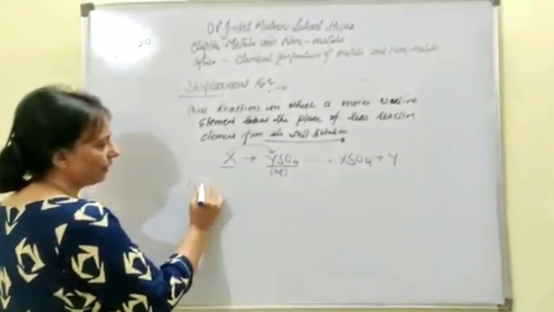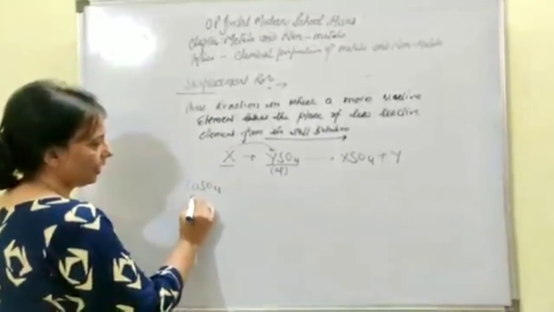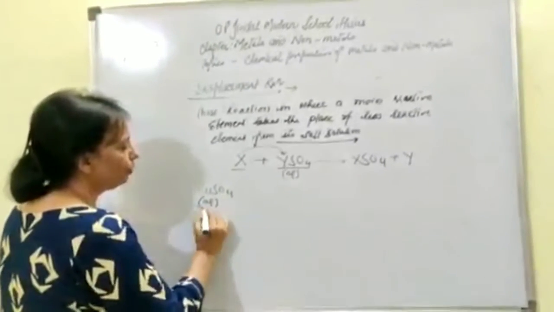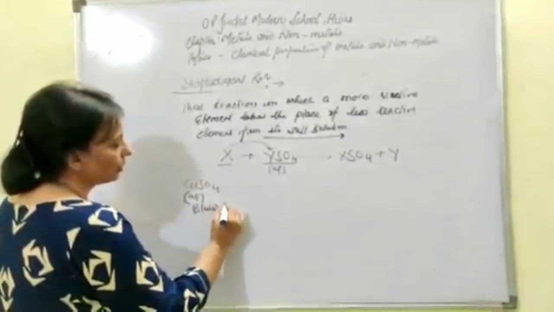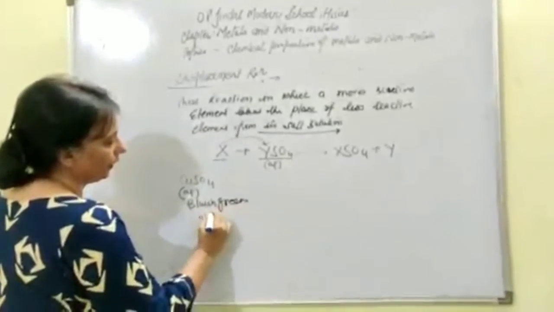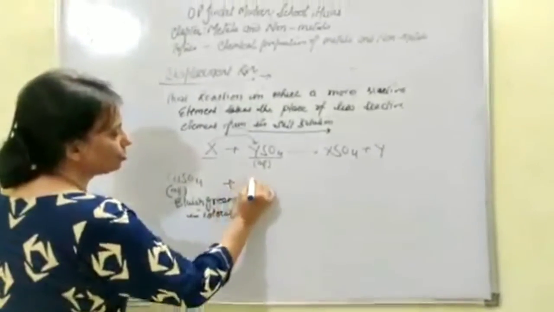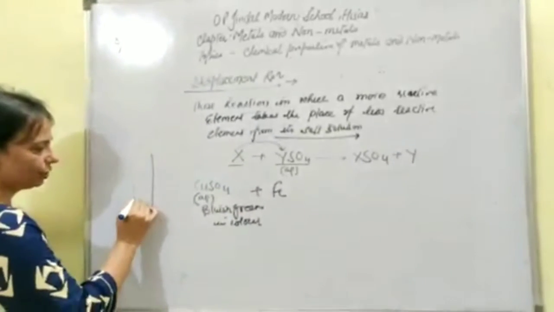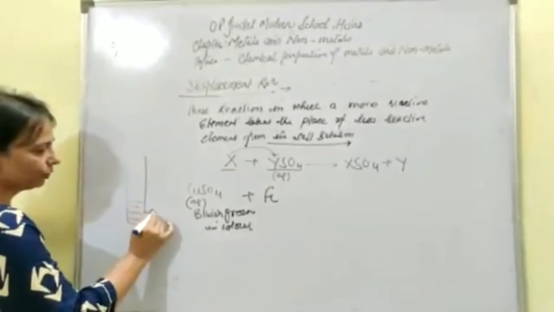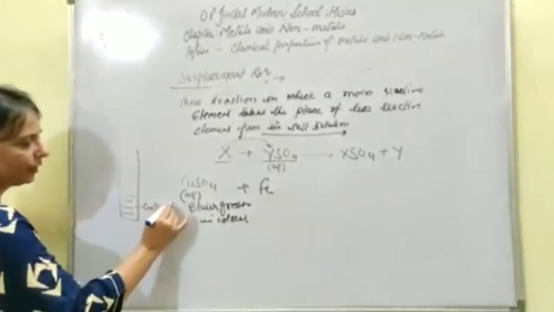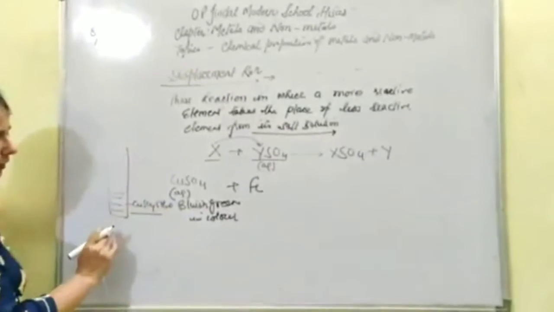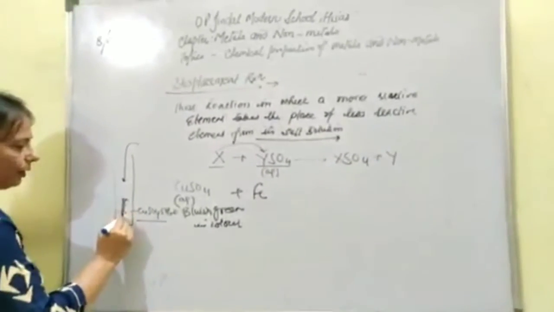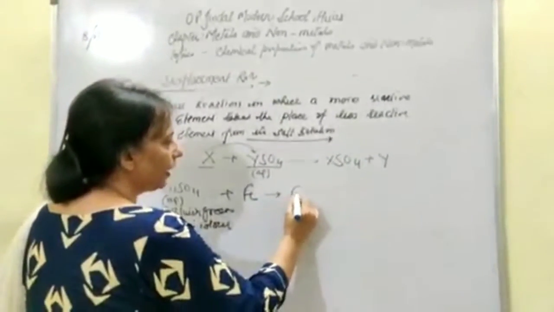Let's take the example where we have taken copper sulfate in the aqueous form, which is bluish green in color. Then we have to drop the iron nail in this one. So you have taken a test tube, 5 ml of water, and dissolved the crystals of copper sulfate. These have 5 molecules of water of crystallization, and you drop the iron nail into this one. Then what will you observe?